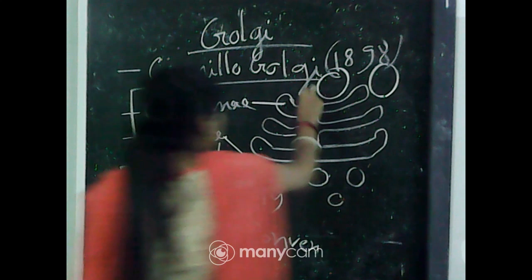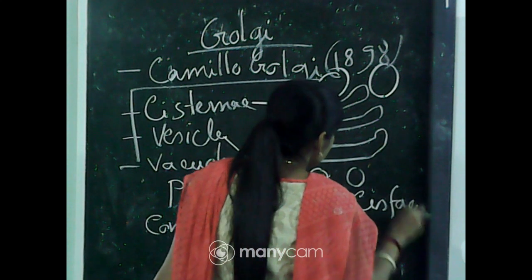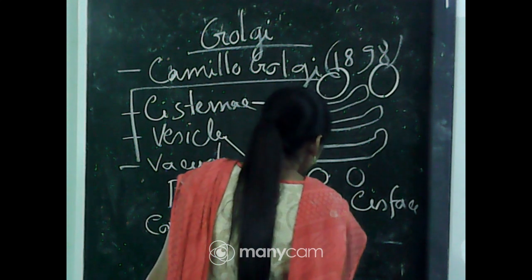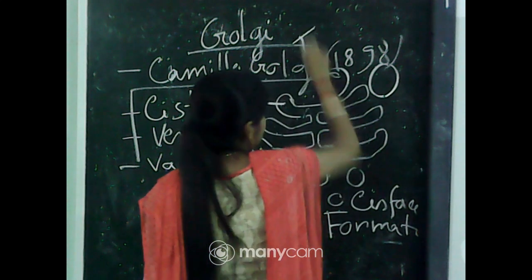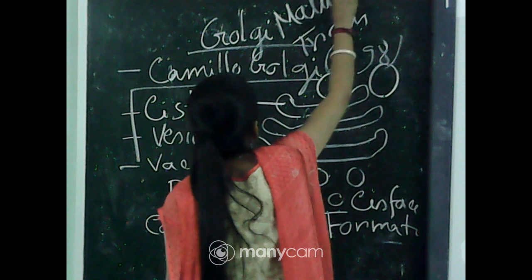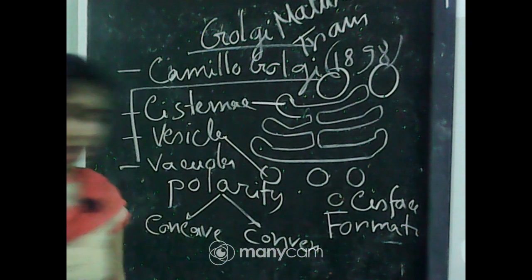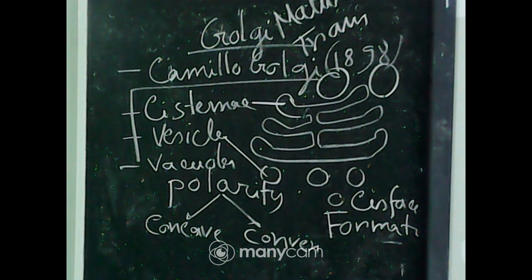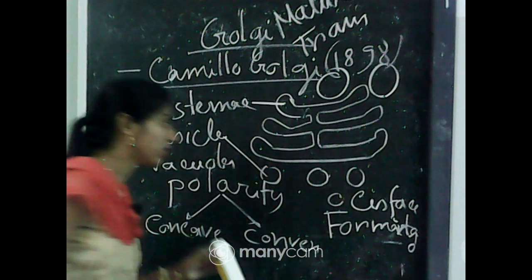This face is called the cis face or formative face, and the other is called the trans face, or the maturation face.